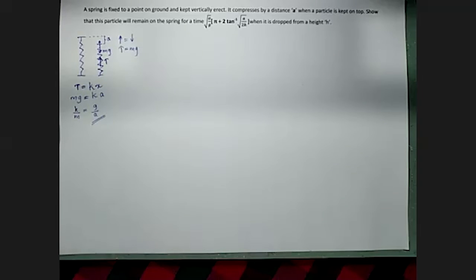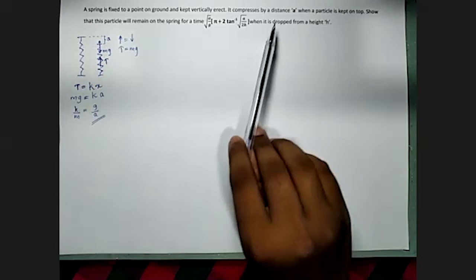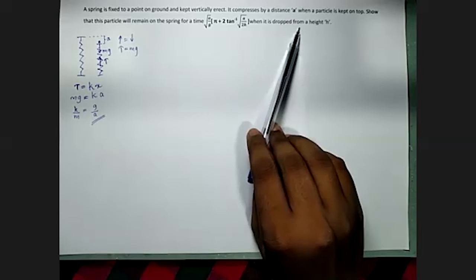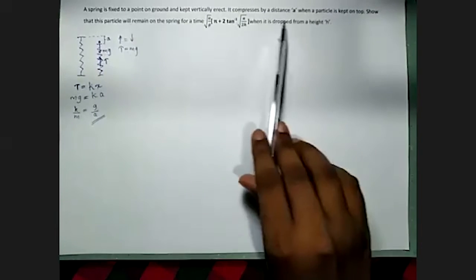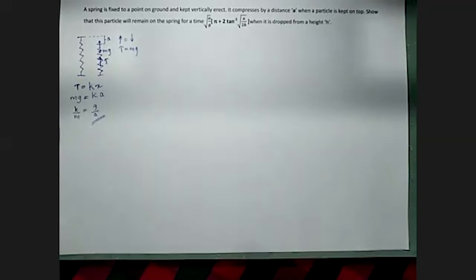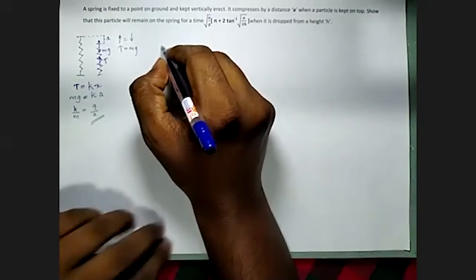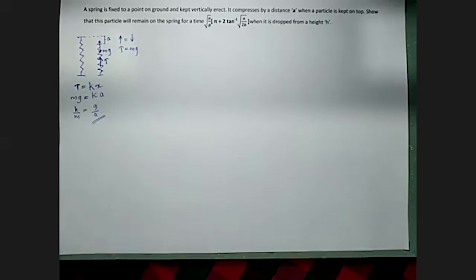Okay. Now this particle is dropped onto this platform of the spring from a height h. That is the second part. From the initial section we calculated the ratio k over m.